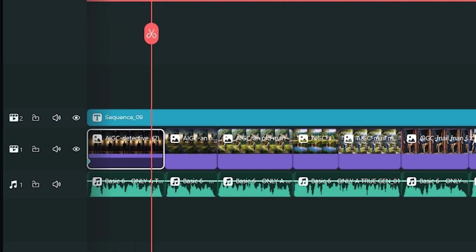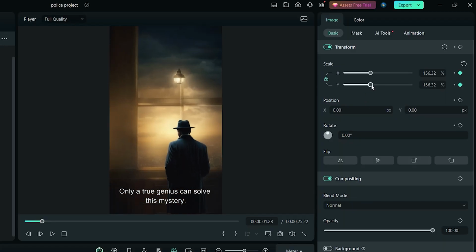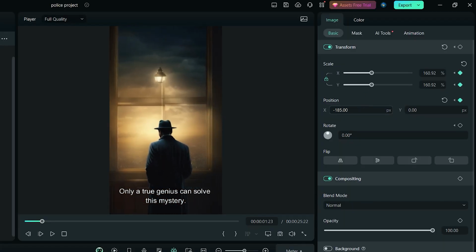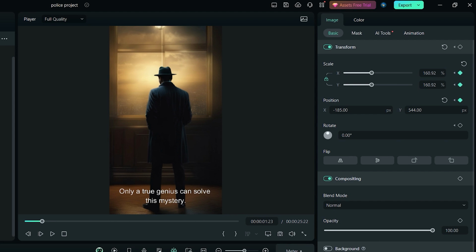Now you can move the playhead and place it where you want the animation to end, and then change the values from here, such as scale and position. And this will create the animated effect.